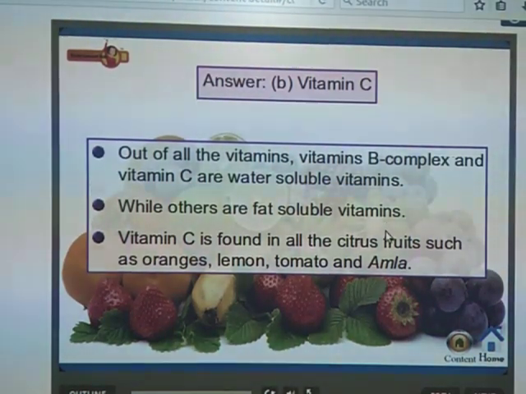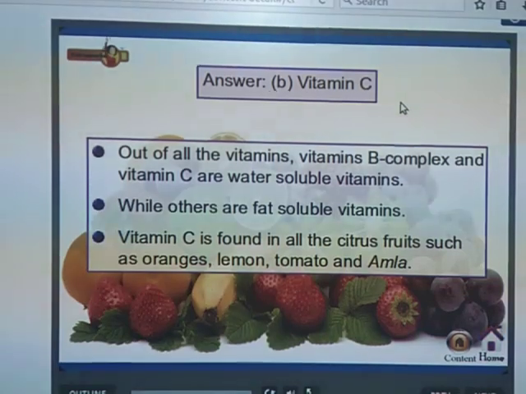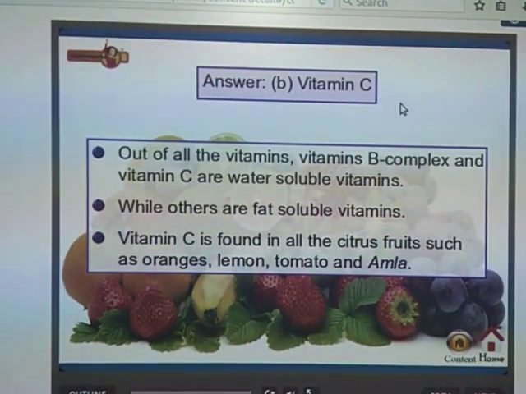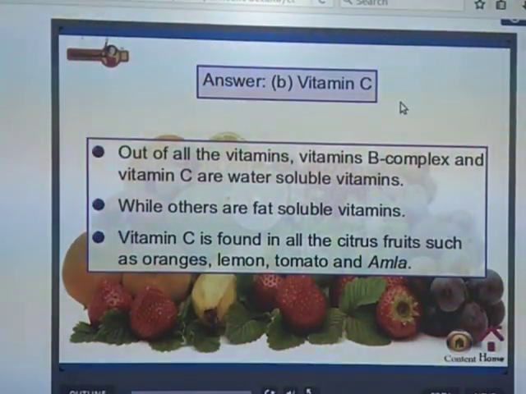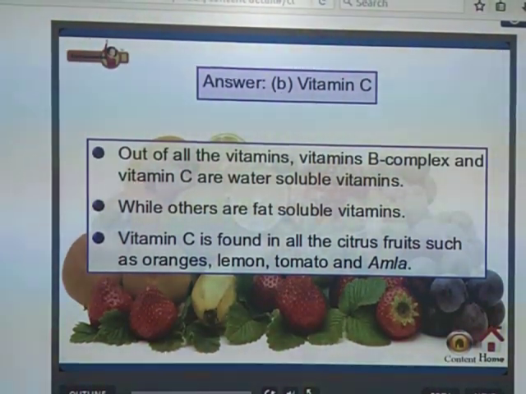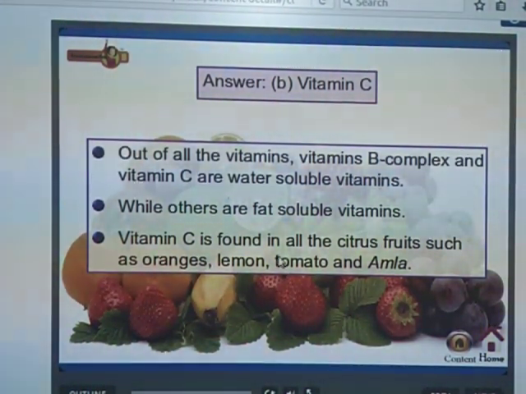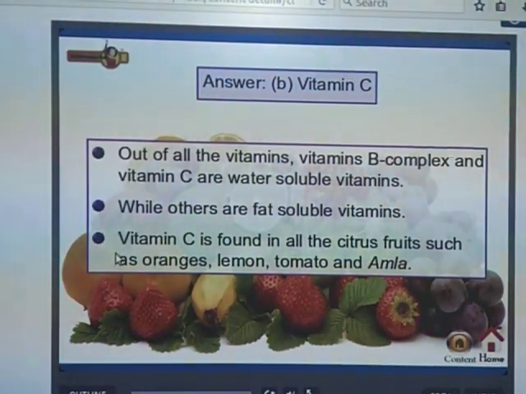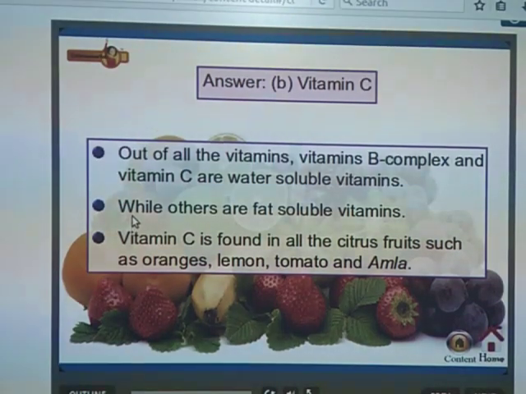The others, which are fat soluble vitamins remaining, except vitamin B complex and C, that is vitamin A, D and so on, are all soluble in fat. So vitamin C is found in all citrus fruits, such as what? Sour taste fruits, that is orange, lemon, tomato and amla. So these all contain vitamin C.